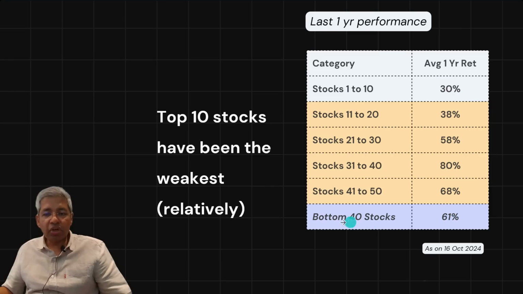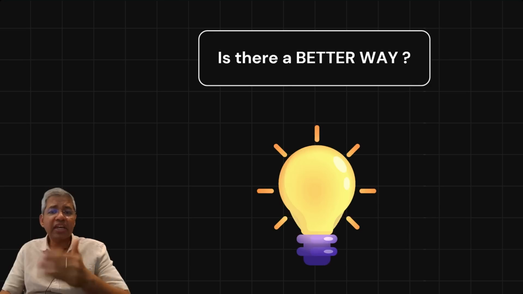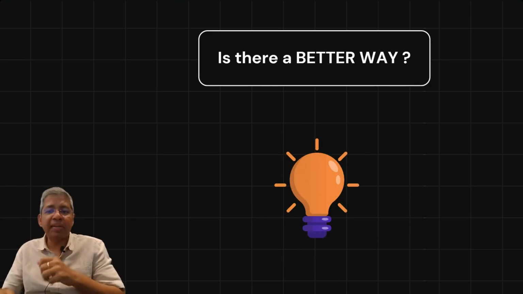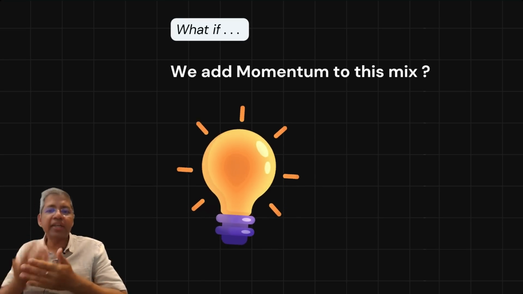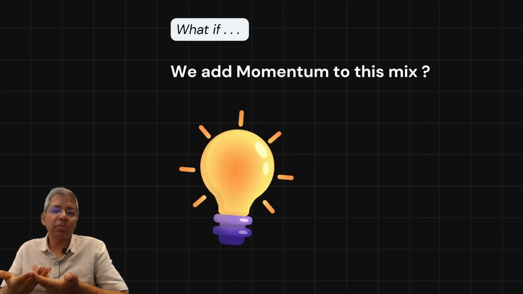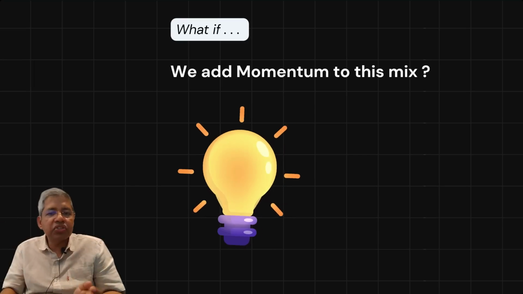The bottom 40 stocks have delivered an average of 61%, whereas the top 10 has delivered an average of only 30%. So you can see that by not having the last 40, what kind of returns are we giving up? So what is the better way of doing this? The better way is to treat the stocks individually and add momentum to the mix. So use a momentum strategy to run on Nifty stocks.